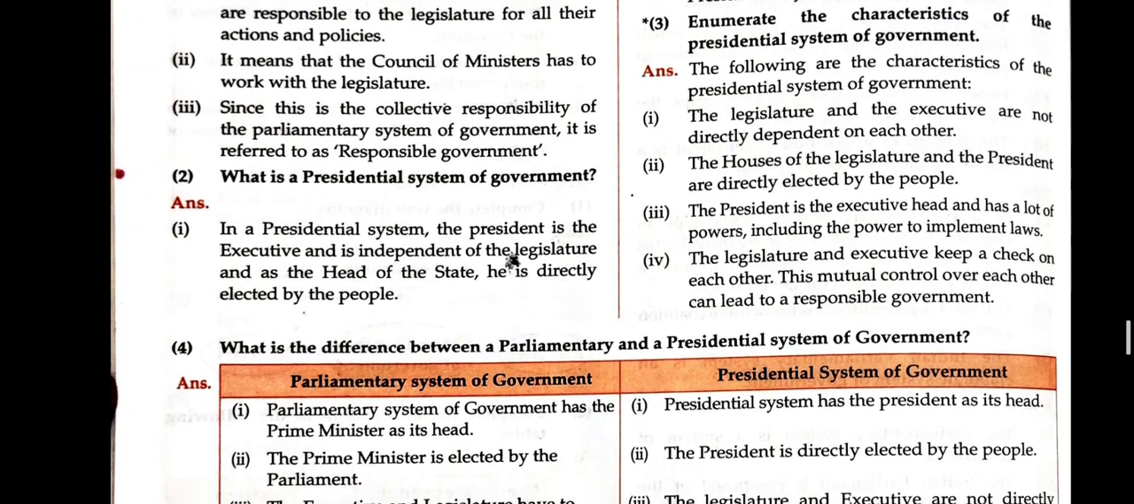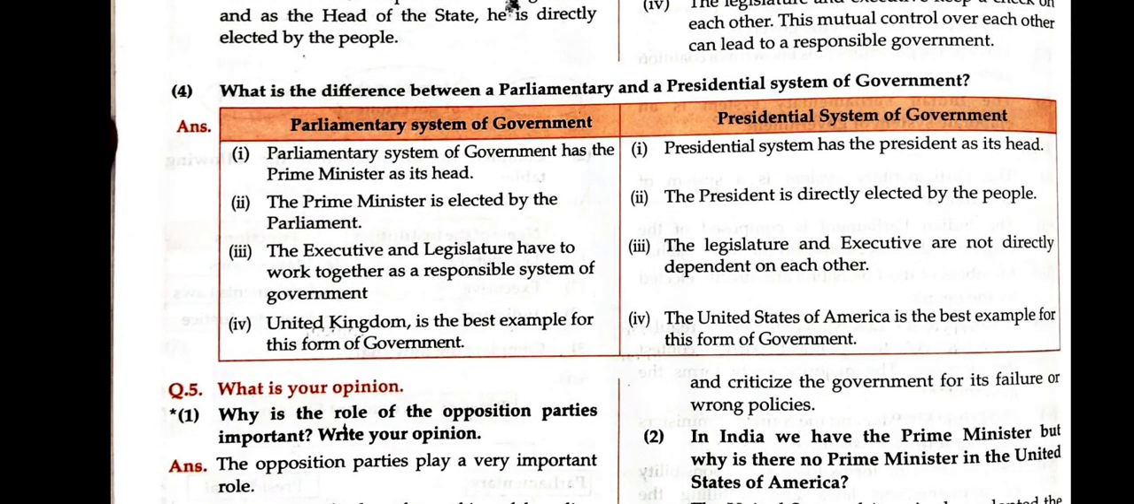Next is, differentiate between the parliamentary and presidential system of government. So there are the 4 points.